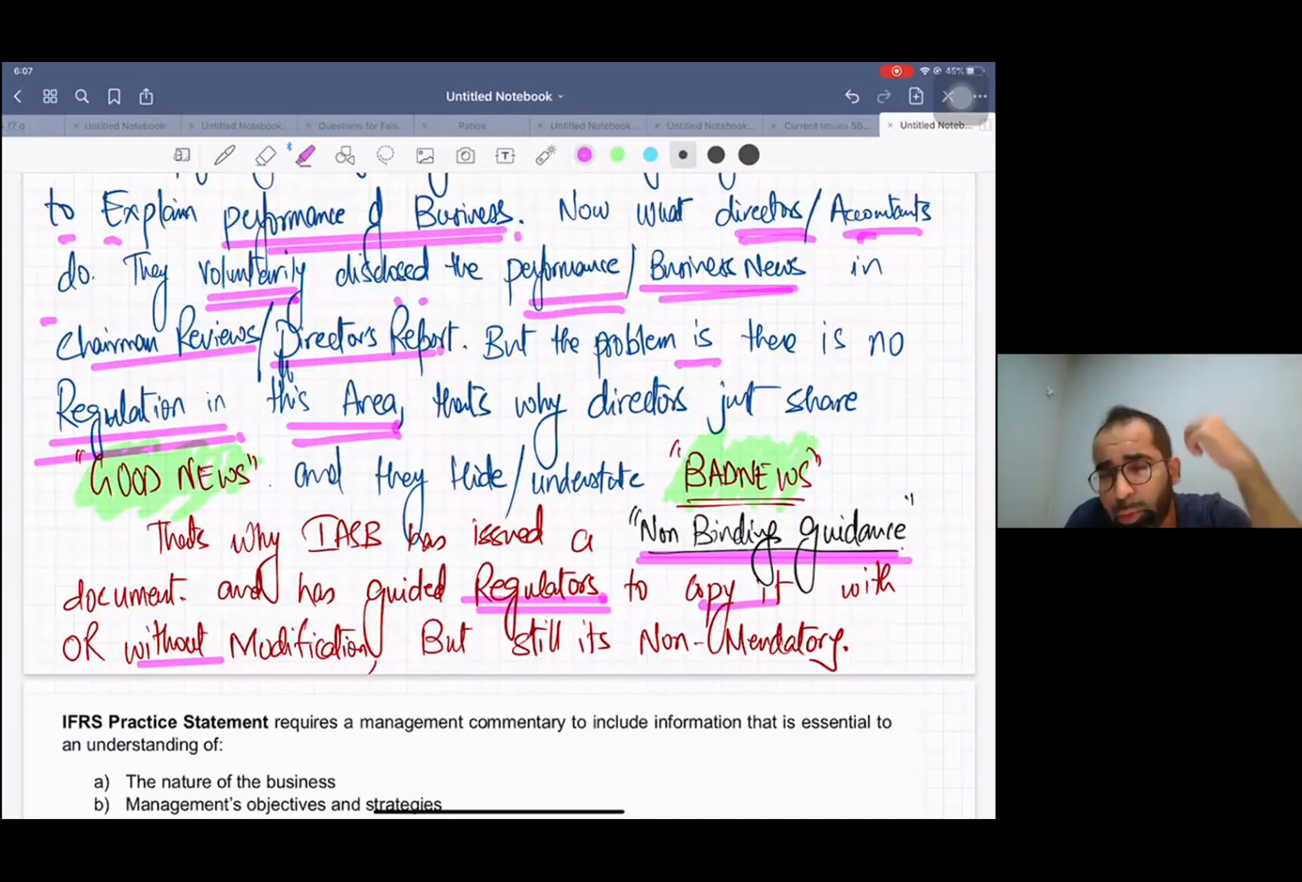Government has given different rules for that. Whenever there is a clash between local law and IFRS, local law prevails. I hope you remember this. That's why IASB has issued non-binding guidance. Non-binding, it's not mandatory, and has guided regulators that you can copy these points.